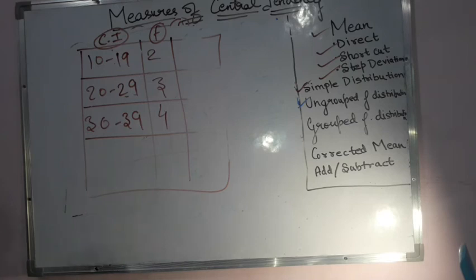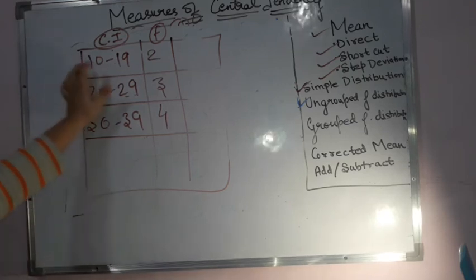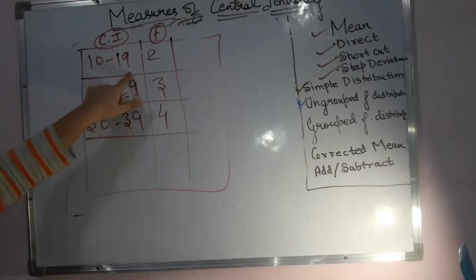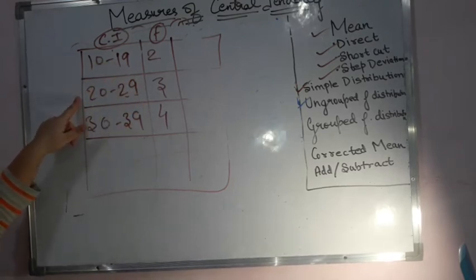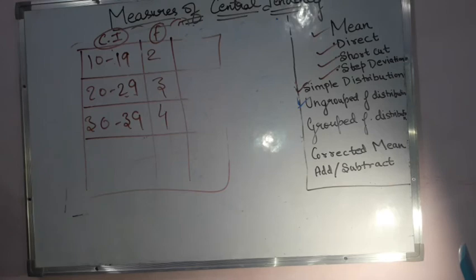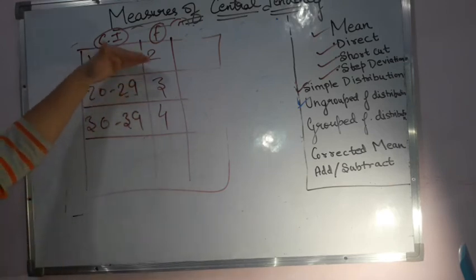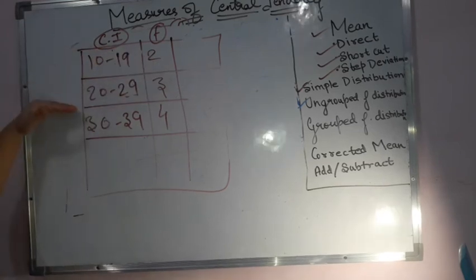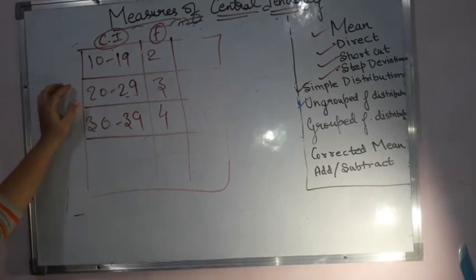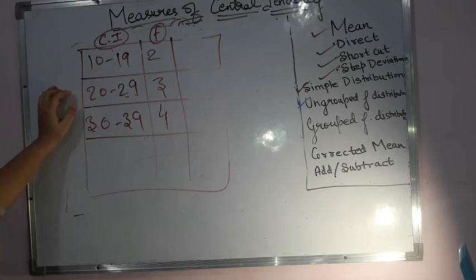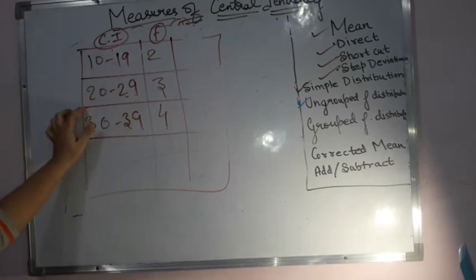These are not included, that means till 19 it is there and this is starting from 20. But what I want is that the upper limit of the previous class should be equal to the lower limit of the succeeding class. Please mind it, we need to make it inclusive where both are having the same terms.